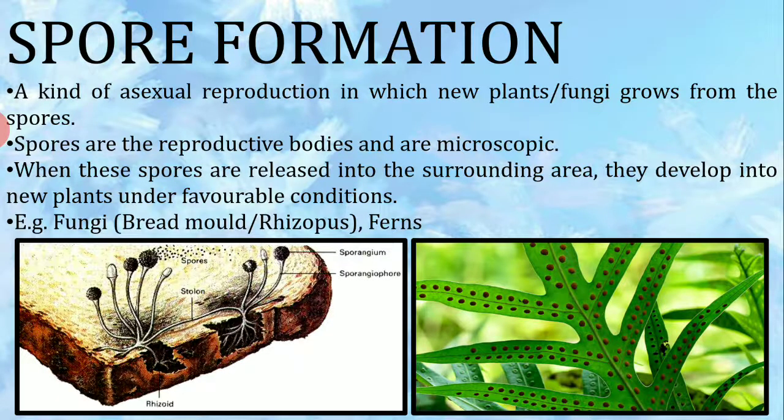See children, in bread mold how the fungus is coming up and growing into spores. The top ball-like structure is the spores, and the stem is known as the sporangiophore, and it has a case known as the sporangium. And in ferns, on the underside of the leaves children, if you see black dotted structures, they are nothing but the spores.